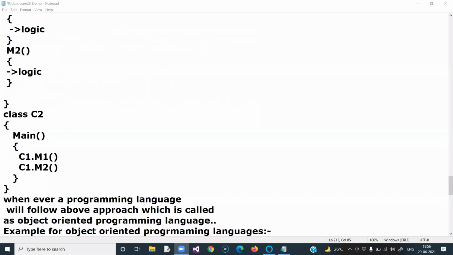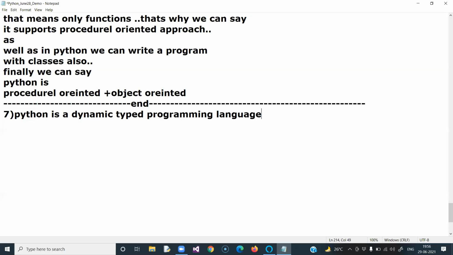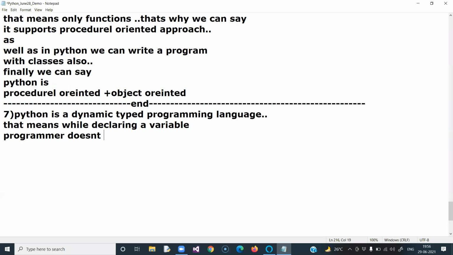Next point, seventh point, is Python is a dynamic typed programming language. That means while declaring a variable, the programmer doesn't require to declare the data type.